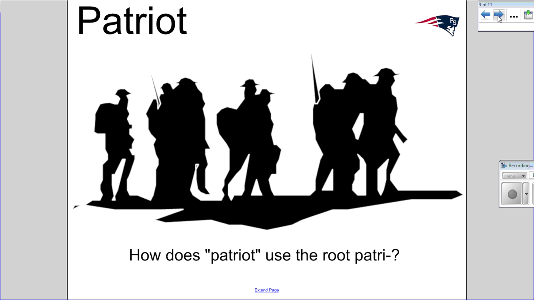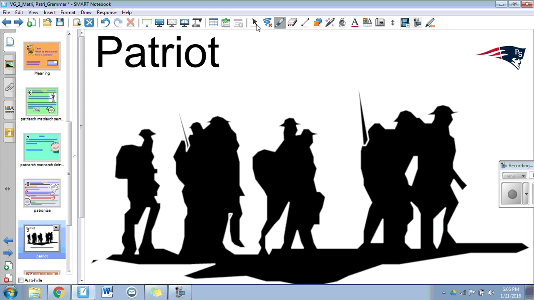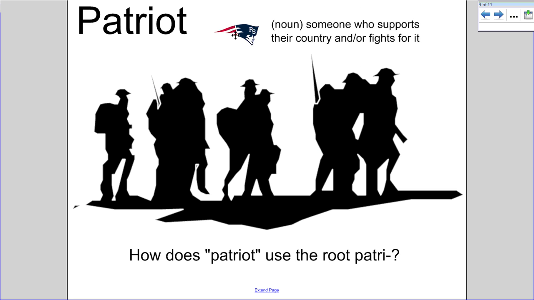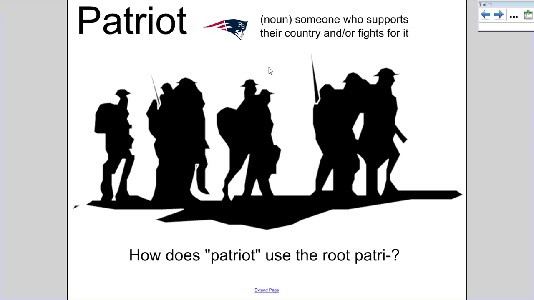Well, when we think of a country, usually people refer to a country as the fatherland. So therefore, knowing that the root patri means father, oftentimes somebody who loves or cares for their fatherland is known as a patriot. So please write down the definition of patriot in your graphic organizer. It's someone who supports their country and or fights for their country. Once you have done this, please restart the video.